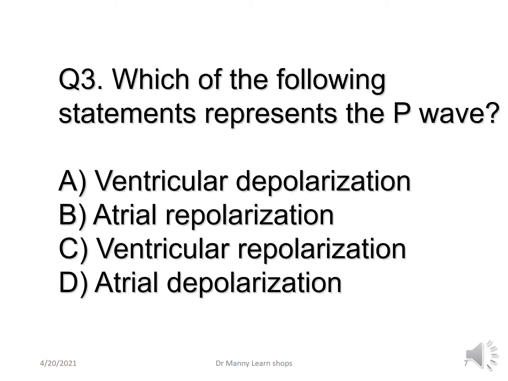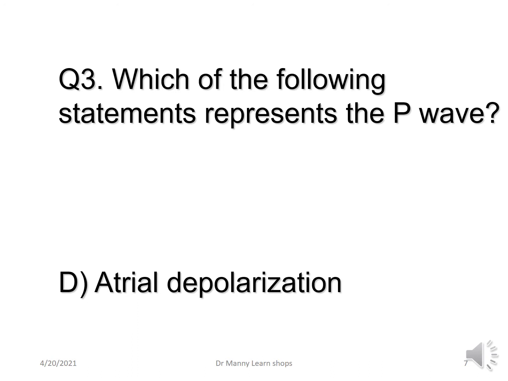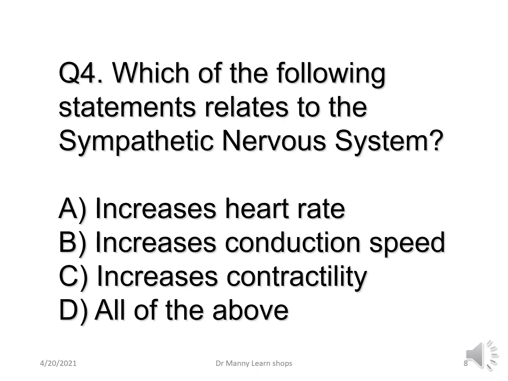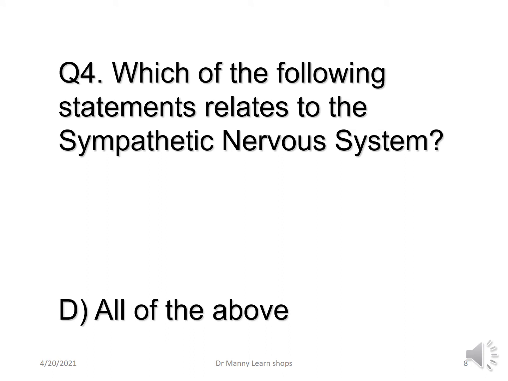Which of the following statements best represents the P wave? Ventricular depolarization, atrial repolarization, ventricular repolarization, or atrial depolarization? And the answer is atrial depolarization. Which of the following statements relates to the sympathetic nervous system? Does it increase heart rate, increase conduction speed, increase contractility, or does it do all of the above? And the correct answer is it does all of the above.